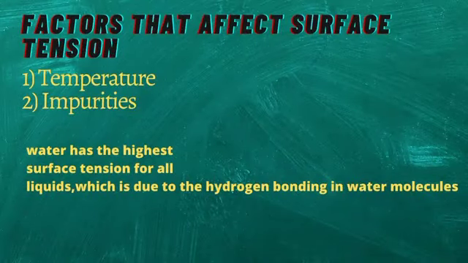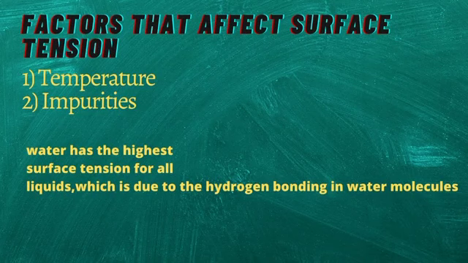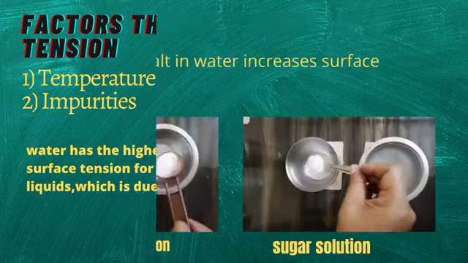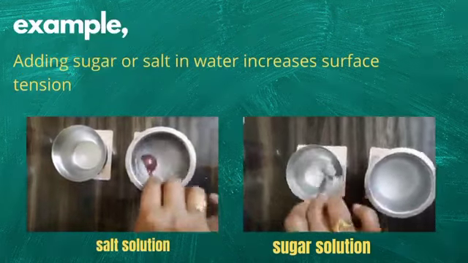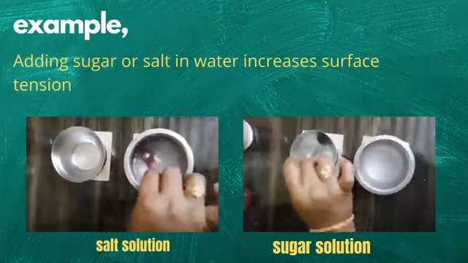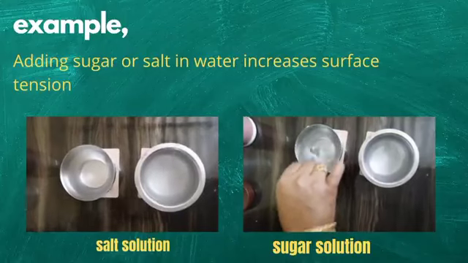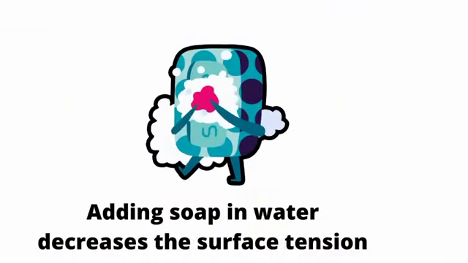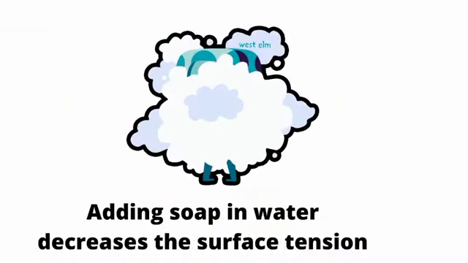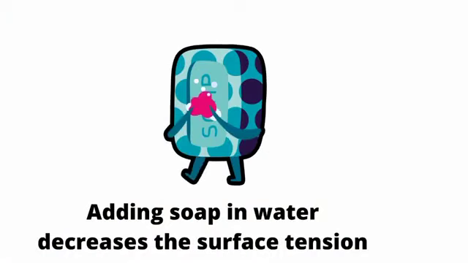Okay, let us see what factors affect the surface tension. Number 1, temperature. Number 2, soluble impurities. For example, adding sugar or salt to a solution increases the surface tension. You know what? Adding soap to water decreases the surface tension.